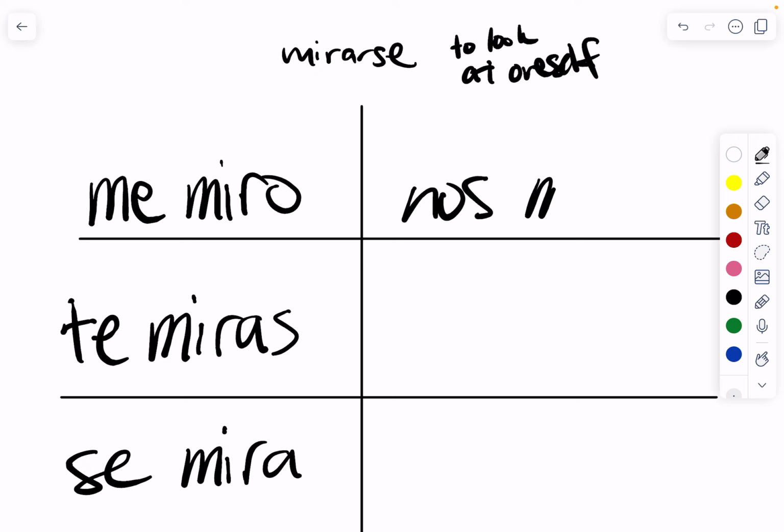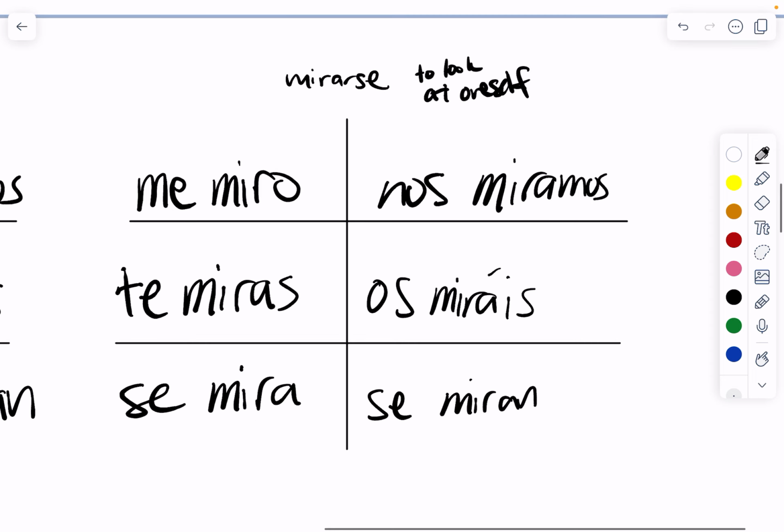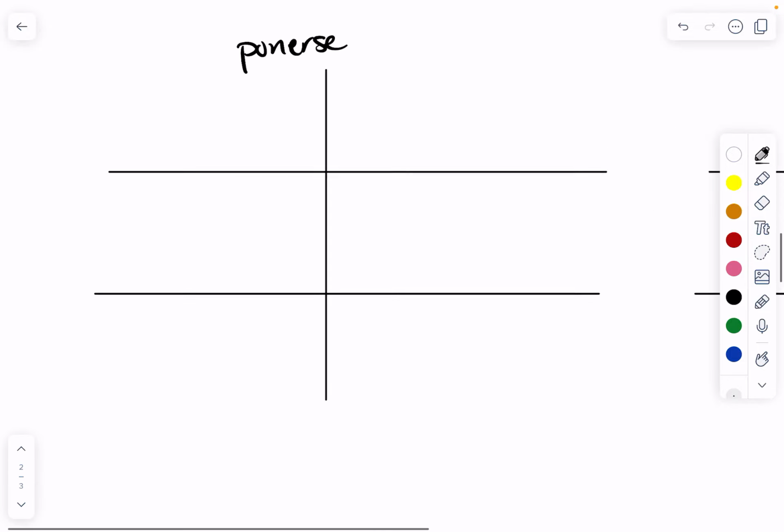Nosotros nos miramos. Vosotros os miráis. And ellos se miran. And this last column can mean like we look at ourselves or we look at each other. Y'all look at yourselves, y'all look at each other. They look at themselves or they look at each other. So they can be reflexive or also reciprocal, doing the activities to each other.